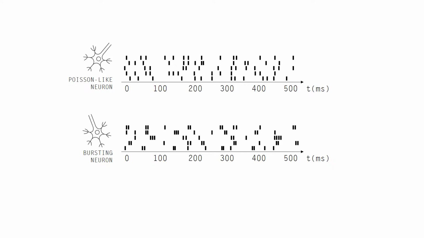To illustrate, compare the two neurons here. Both have the same average firing rate. And in the first, the spikes are spread out in the distribution we'd expect from a Poisson-like distribution. In the other, we observe that the spikes are more clustered into small groups that are separated by longer intervals. We call these bursts, and they occur commonly in neural recordings.